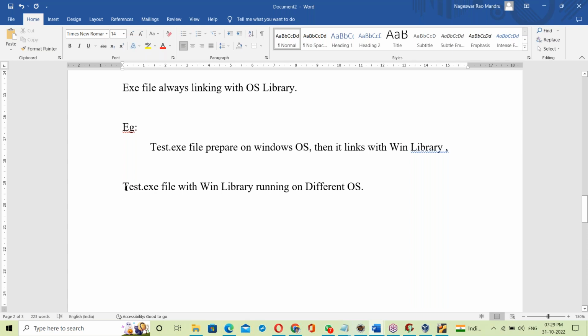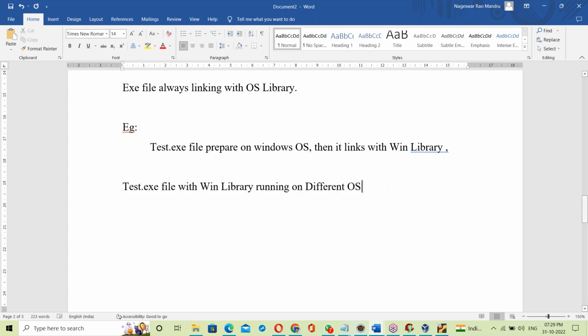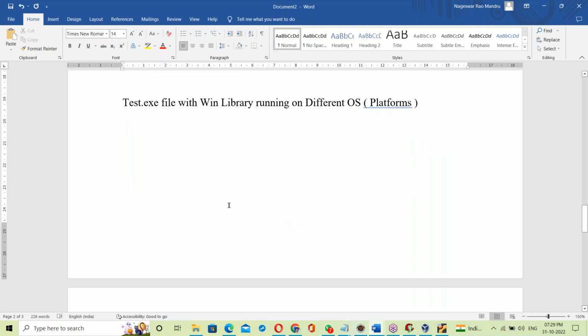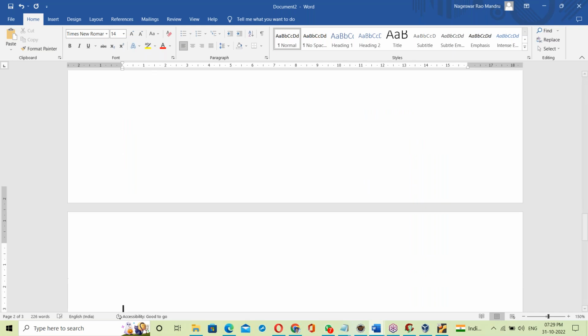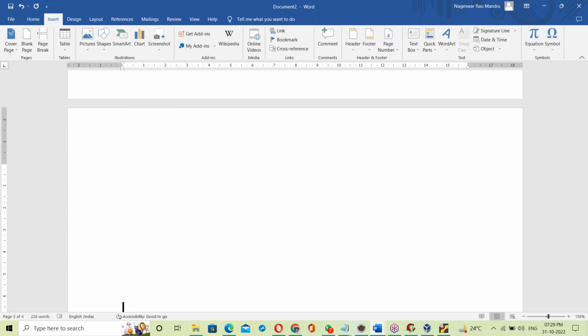Okay, yes, important points. Try to focus on the class. Try to listen clearly. Very interesting thing here. The test.exe file with the Win library is running on different operating systems or platforms. Let us see different platforms. First, let us take the Windows platform.